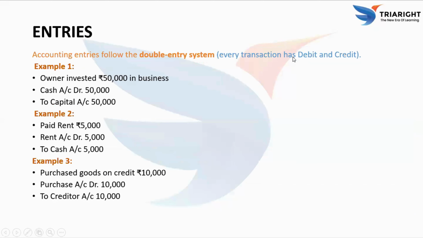Entries. In accounting, every transaction is recorded using the double entry system, which means that every transaction has two sides, debit and credit. This ensures that the accounts always remain balanced and accurate.